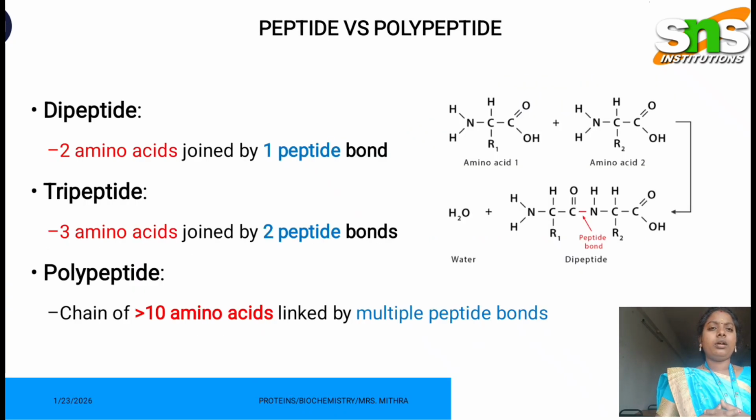The peptide bond is widely classified into dipeptide, tripeptide and polypeptide. You could see, two amino acids joined by one peptide bond is called a dipeptide, and three amino acids joined by two peptide bonds is called a tripeptide, and a chain of 10 or more amino acids linked by multiple peptide bonds is called a polypeptide. Poly in the sense more than 10.